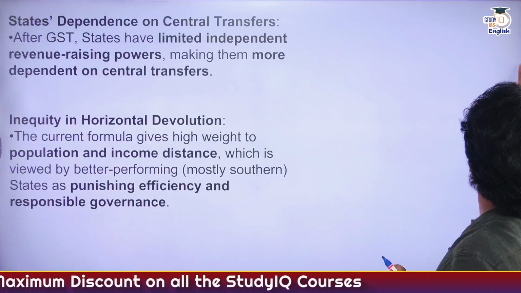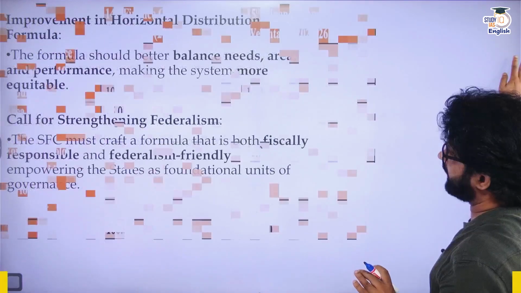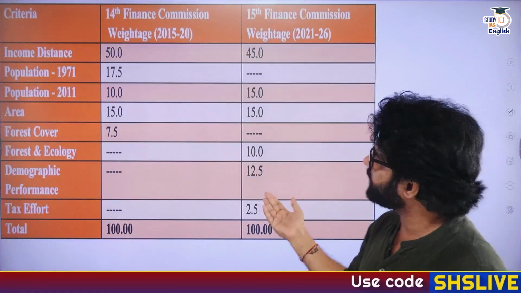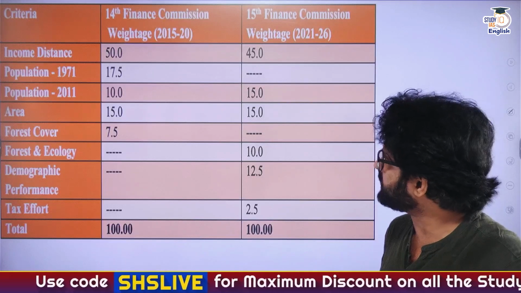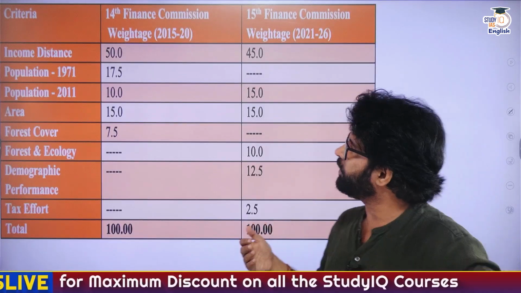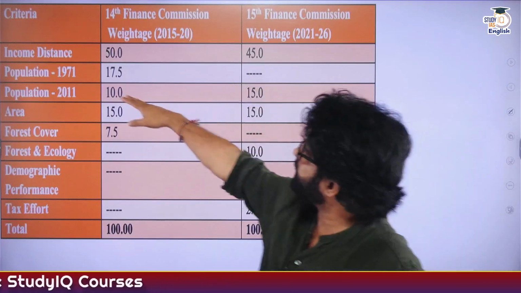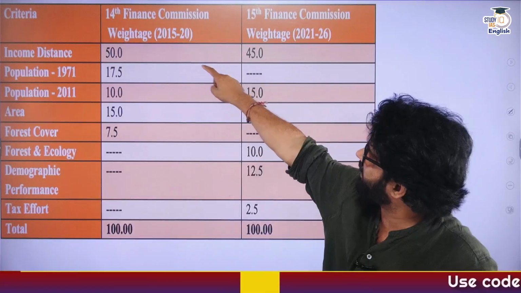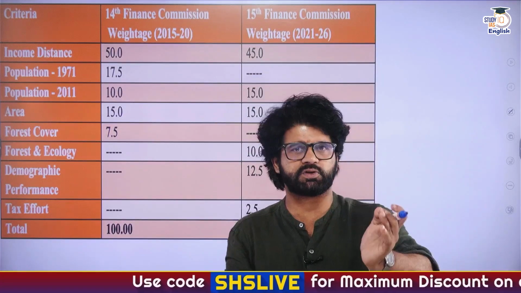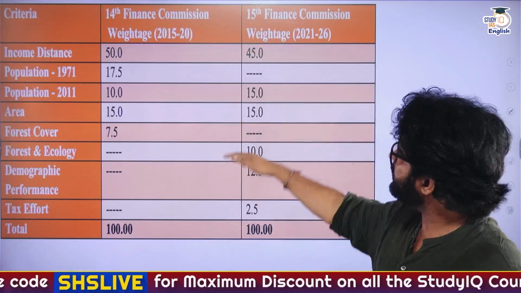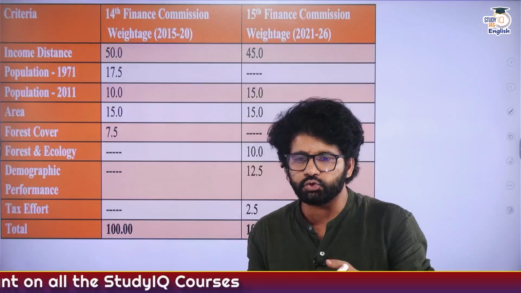To understand it in a much better manner, we have to understand certain terms, and we have to see a particular chart, so to say. I will show you that chart. See this. You may have seen this multiple times earlier, and you have to keep on seeing it till the time you clear UPSC. Even after clearing UPSC, let's say you go to an economic service, even then maybe you have to see these terms. This is the 14th Finance Commission 2015 to 20, the 15th Finance Commission 21 to 26, and now the 16th Finance Commission will come. Their criteria and how much they will be distributing has not been disclosed yet, as of June 2025.